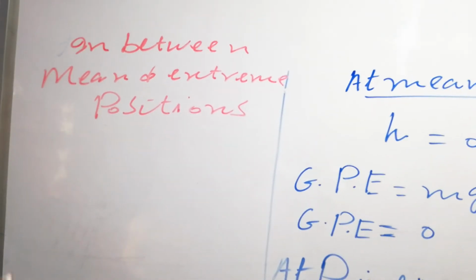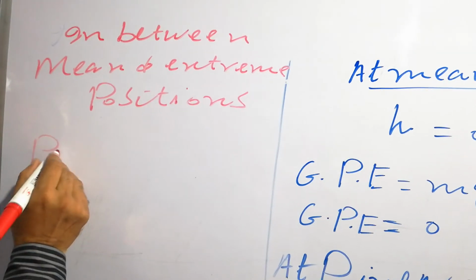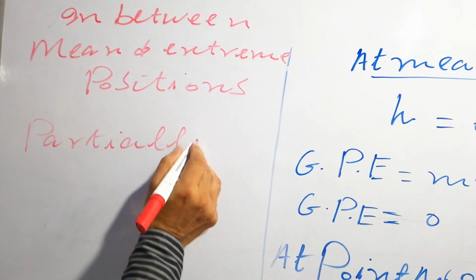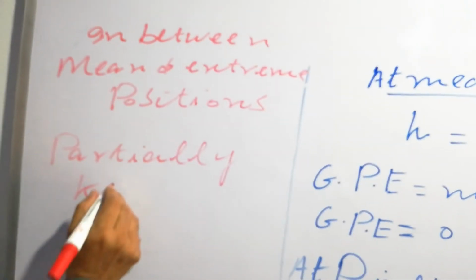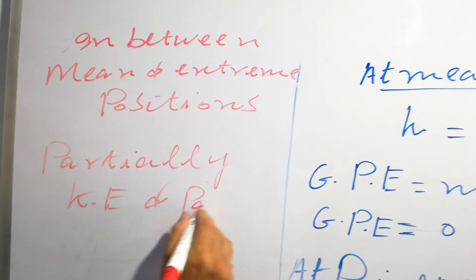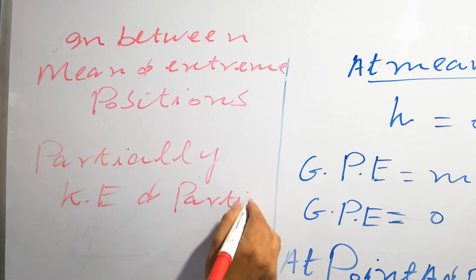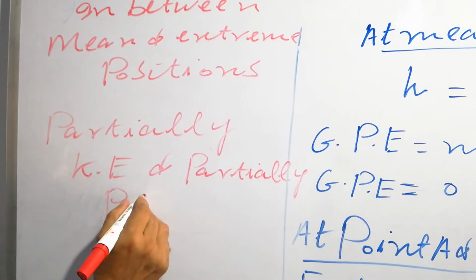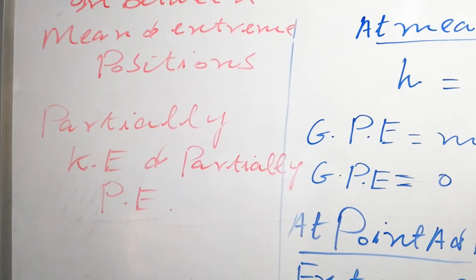There is partially kinetic energy and partially potential energy.